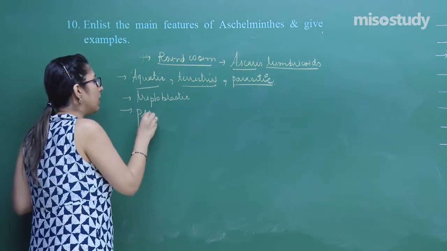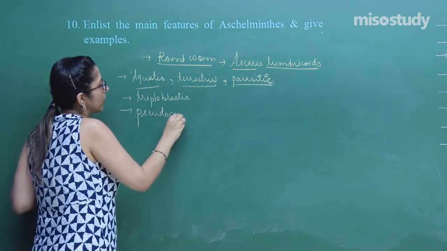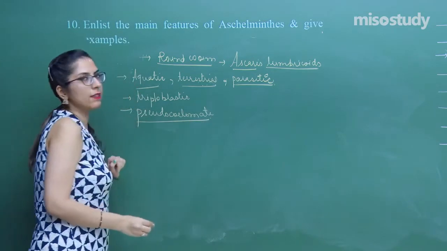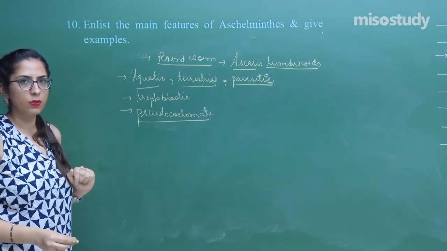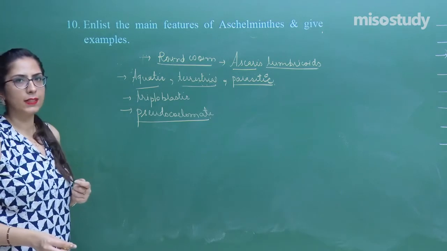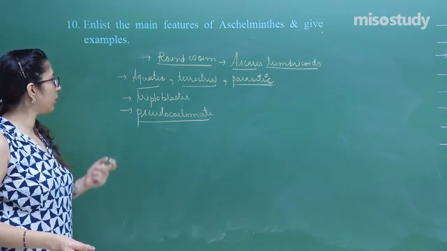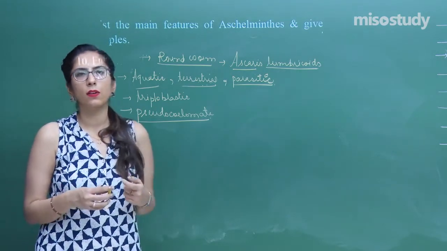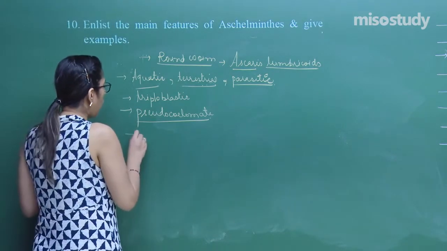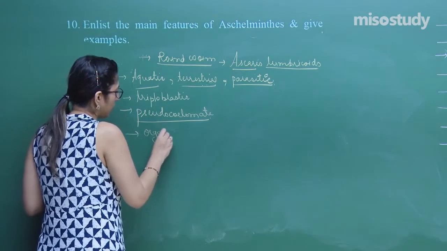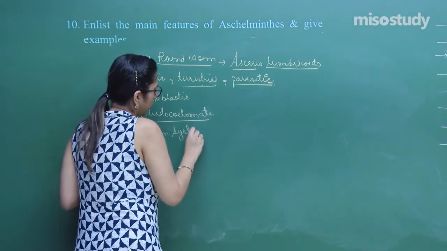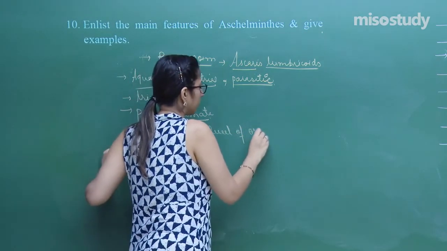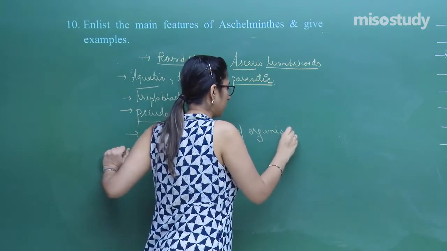They have a pseudocoelomate condition. Now what is a pseudocoelomate condition? That means in this case the coelom is not lined by mesoderm. Parasitic, triploblastic animals, and they live inside other organisms. And one more, they have an organ system level of organization.